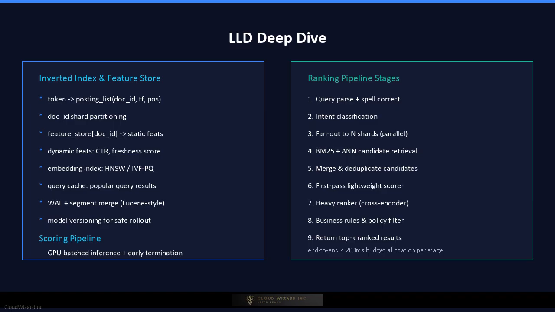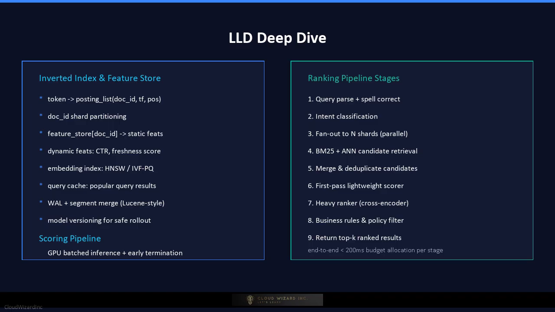The feature store is a key value store keyed by document ID, holding pre-computed static features and periodically refreshed dynamic features like click-through rate. Real-time features like session context come from a low-latency feature service. The ranking model is served via a model inference service with GPU acceleration, batch scoring, and model versioning for safe rollout. The indexing pipeline processes documents through a tokenizer, feature extractor, and embedding generator before writing to the index.